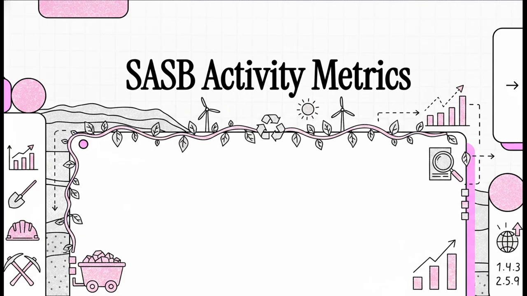Welcome to this explainer. Today we are jumping straight into a highly specific technical tutorial on SASB activity metrics, specifically for the metals and mining sector. If you're preparing sustainability reports or analyzing these mining companies, you already know that raw data is really only half the battle. You absolutely need scale. You need context. So let's unpack exactly how to report that operational scale using the official framework.